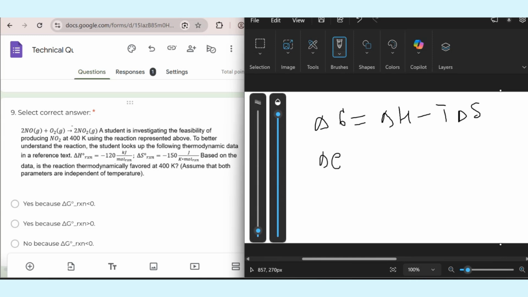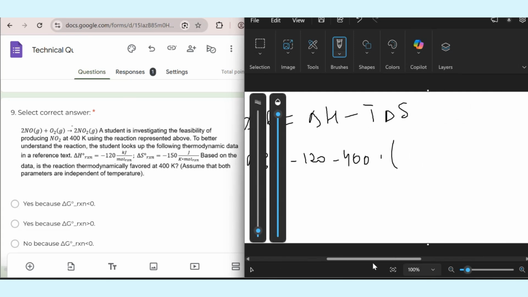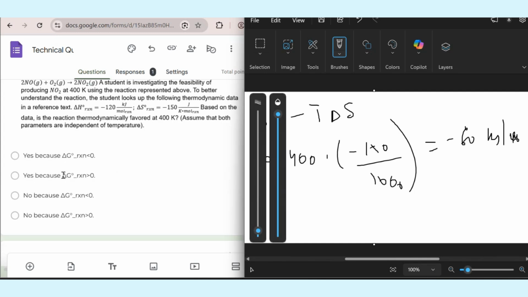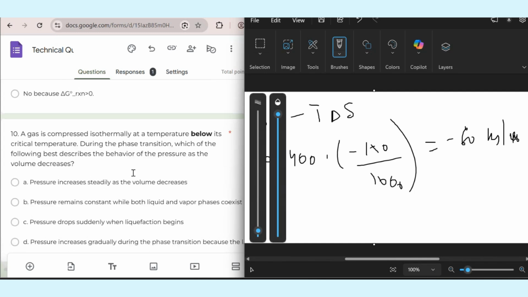So delta G is equal to delta H, which is minus 120, minus temperature, 400 Kelvin, multiplied by delta S. Delta S is minus 150 divided by 1000; I converted it to kilojoules. And when I calculate it, it gives me minus 60 kilojoules per mole. As delta G is negative, it means that the reaction is thermodynamically favored. Okay, yes, because delta G is less than 0.